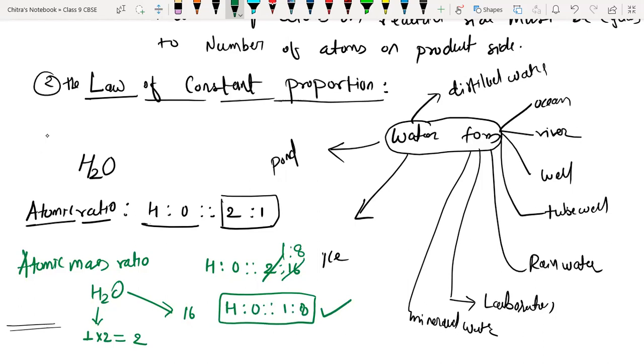So the same compound from various sources will always contain the same atomic ratio and the same atomic mass ratio. This is the law of constant proportion. Understood, everyone? Yes, sir. Okay, again just take a screenshot. Now we are going to write the statement for that. Just take a screenshot, beta.